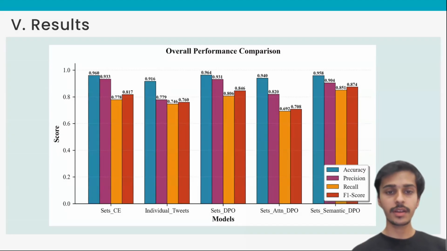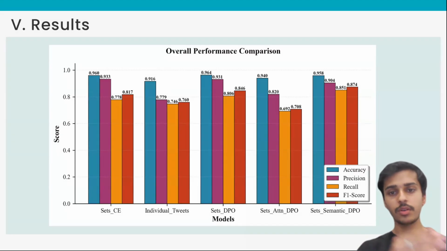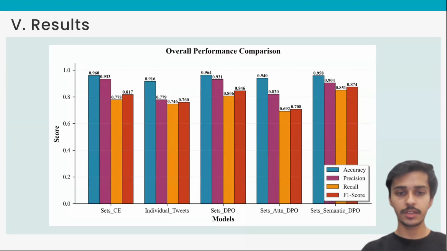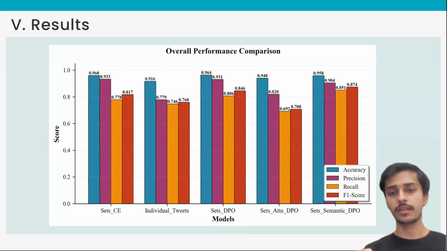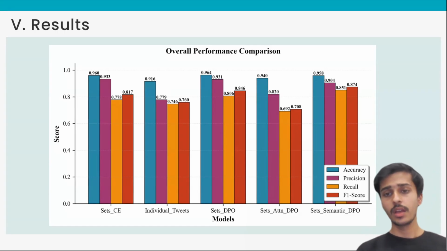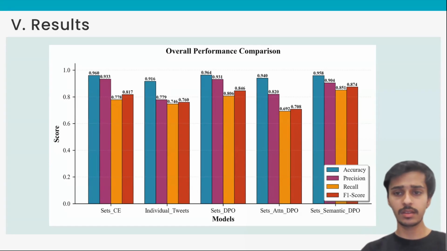Okay, so here we have the accuracies. If you see, it's ranging from 91.6, which is for the baseline, which is the individual tweets, to 96.4, which is the sets. Along with the DPO, it's performing the best. But if you see, there's a slight decrease in accuracy from 96.4 to 95.8 when we use the semantic tweets, which I've explained earlier. So although there's a decrease in accuracy, the recall is increasing.